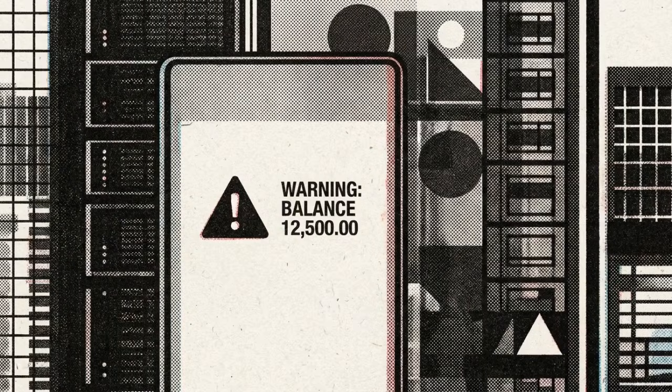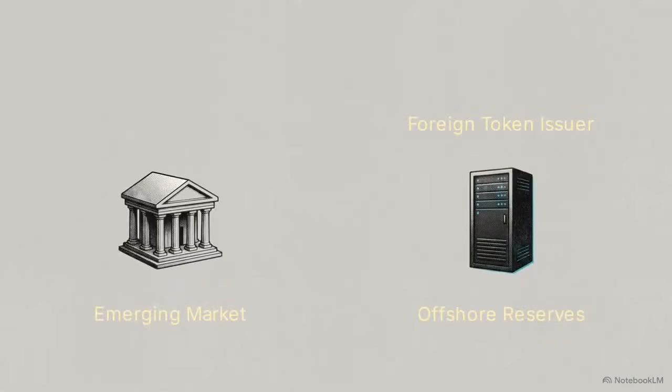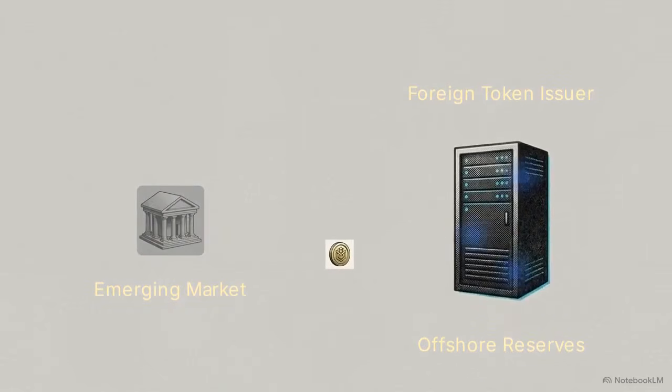But that liquidity carries a systemic risk. These stablecoins operate entirely outside the regulatory perimeter of the local sovereign economy. This creates deposit flight. Local capital is drained from the emerging market and pooled into off-chain reserves by foreign token issuers. As these offshore reserves grow, the local credit market is starved of the funding capacity needed to issue loans